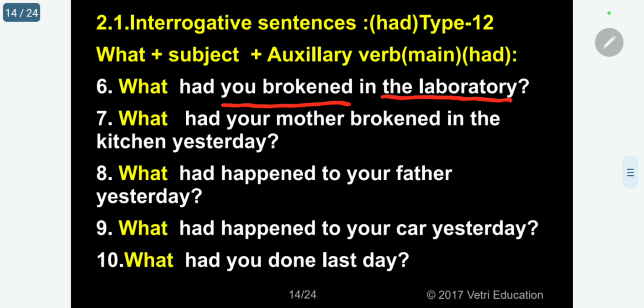What had you broken? Kindly follow. Right? So broken is the past participle, the main verb, and had is the auxiliary.